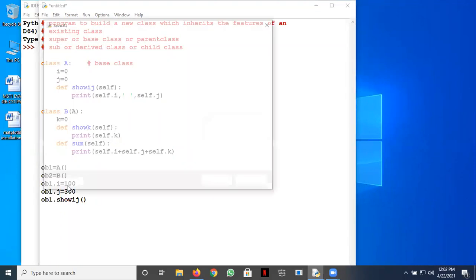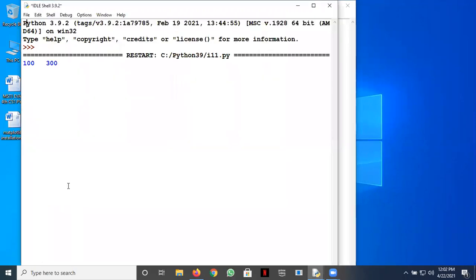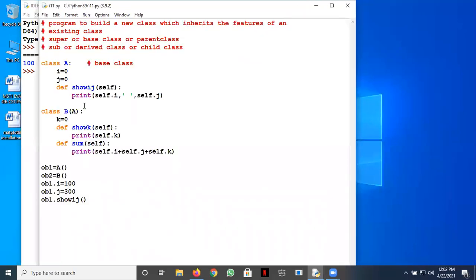So what we can do here is give it some name, say I11. So you can see the values which have been given to the members, and then this show_ij method is called and it will display these two values. Now let us do it through this ob2 object. So let's do it like ob2.i equal to 300, ob2.j equal to 400, and ob2.k equal to say 800.